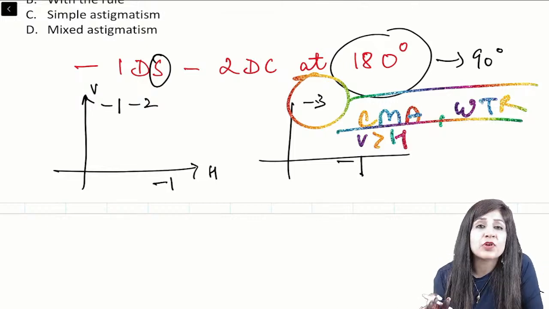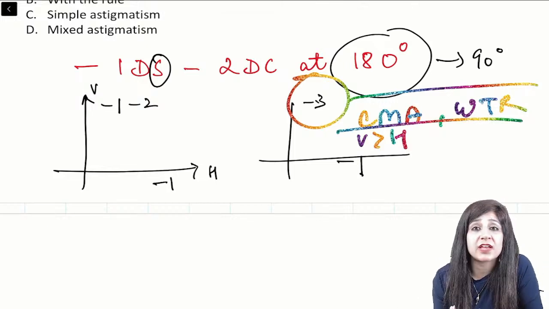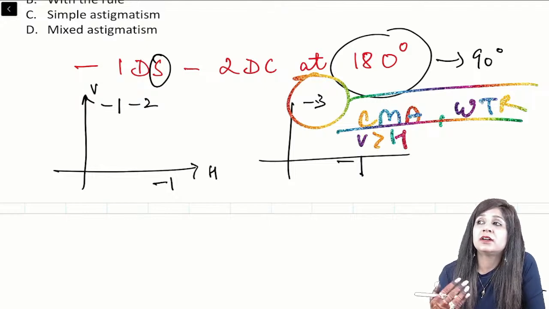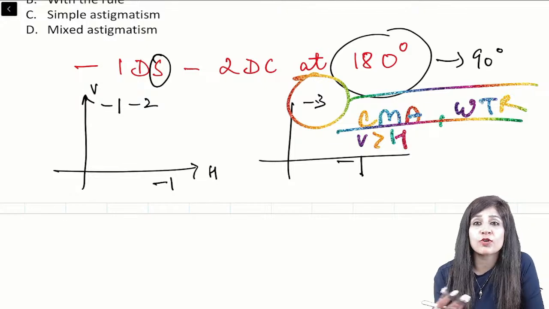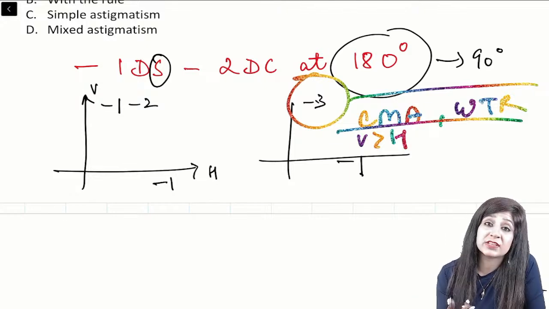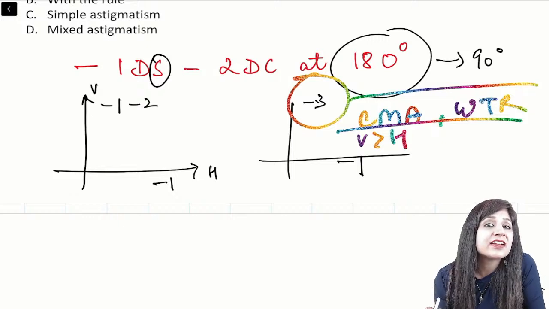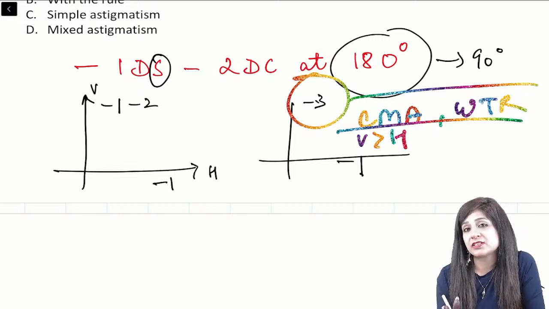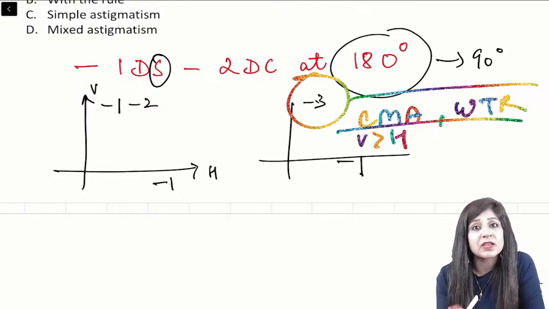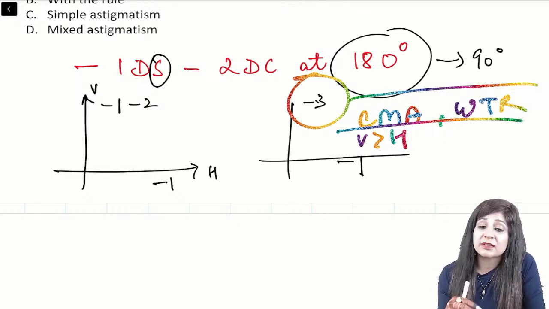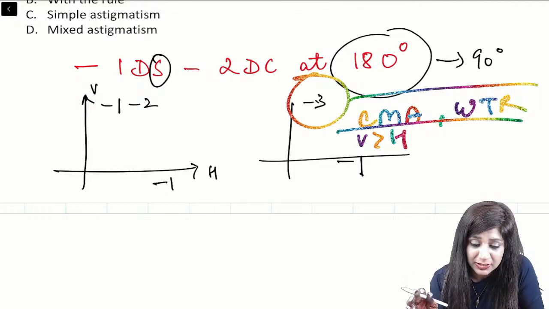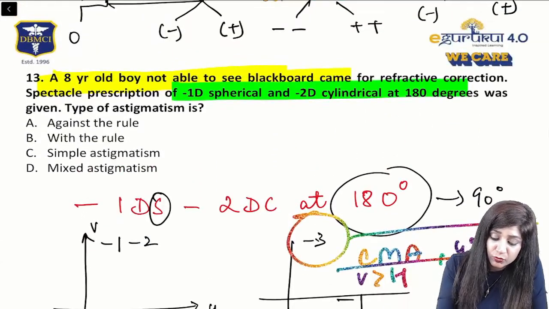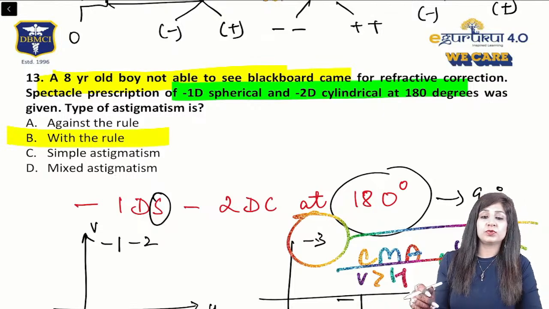Please see everyone, have you understood how to do this question? Because again we are expecting this type of question. Actually I was expecting this type of question this year, but this year they had a lot of other googlies, so they did not ask about astigmatism. Last year there was a theoretical question on astigmatism, so this year it had to be a numerical one. Somehow it has not come, so it is definitely a high predictor question for NEET PG 2025 as well as the upcoming INI-CET examination. So it is with the rule, compound myopic with the rule.